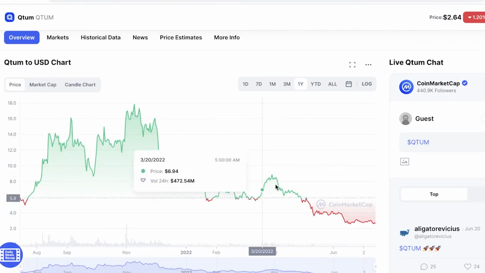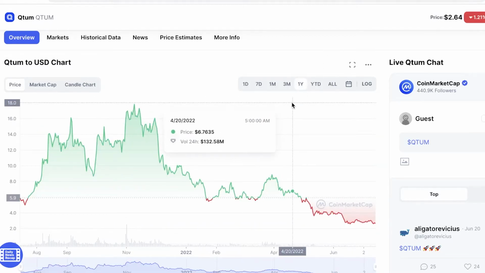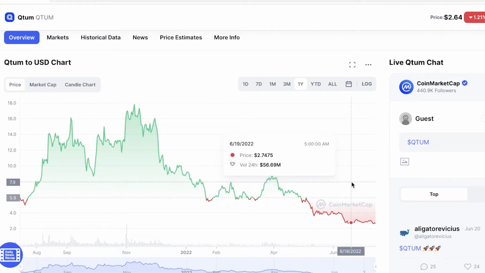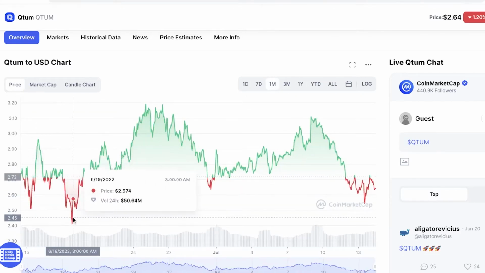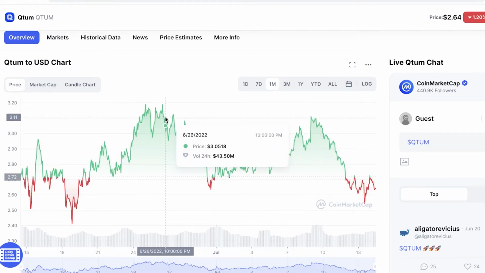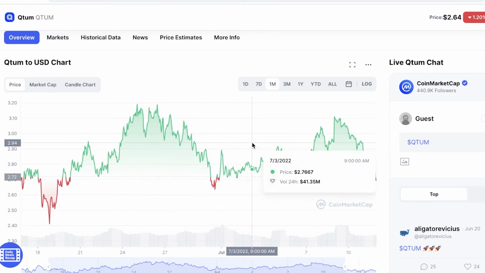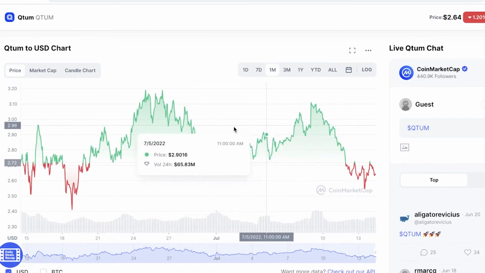But in general, what I do recommend is, for most people, it is not going to be an easy investment. If you can't hold money for over a year, then it is not for you. But if you can hold your money for around 4 to 5 months in this token, now is the best time to invest, because whenever this coin has dropped to this kind of price, it usually goes back up to $3.3 or $3.1, and that is going to double your money. So not 2x, but around 1x at least, and 1.5x. So it is going to be a good investment, and it's going to give you a lot more profitability than if you were to leave your money out there.